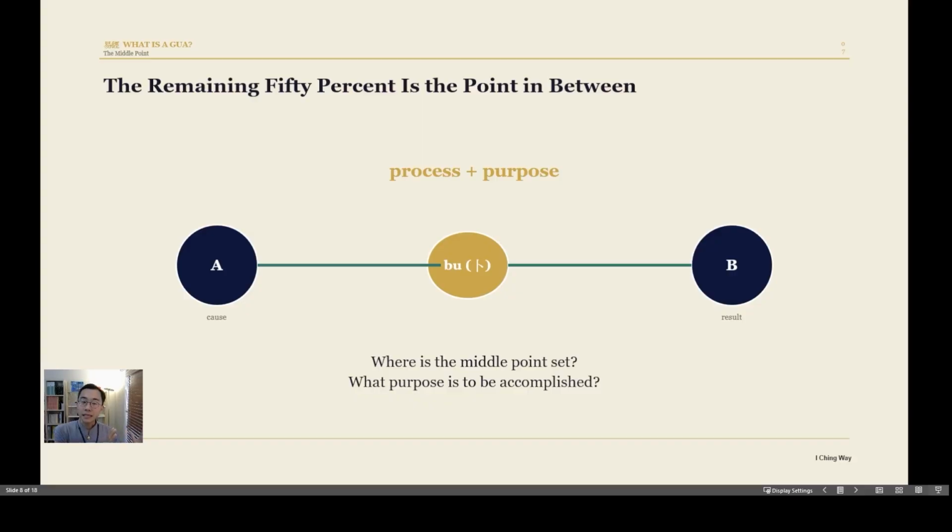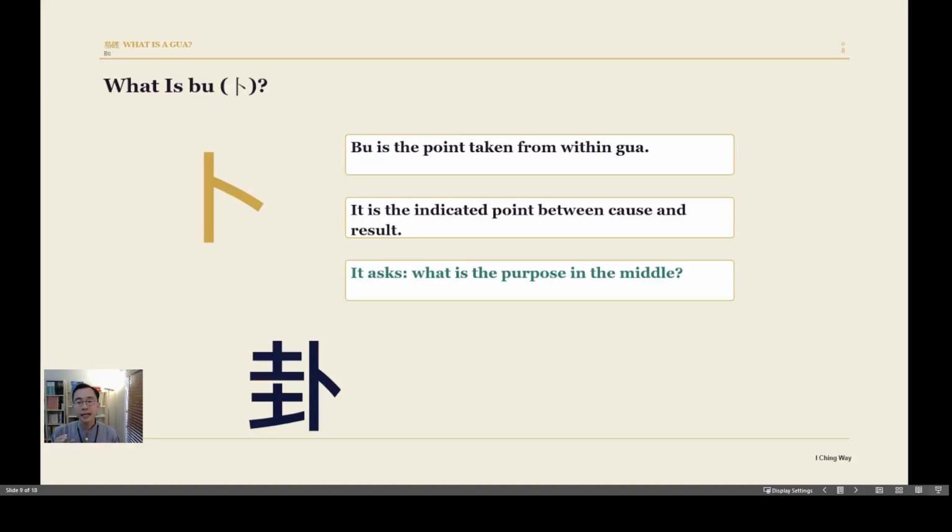For example, this is sickness and the other party is health. How can you turn from sickness to health? Maybe you want to know, if I take this medicine, does that work? Right? So that's it. That dot is that medicine, the purpose. So now we know we have a dot in the path. So that dot is the key to make this whole process complete.